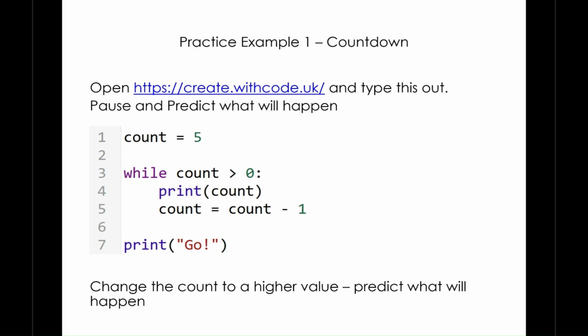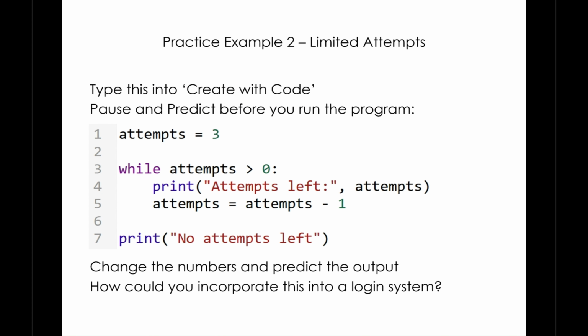Why not change the count to a higher value? Predict what's going to happen. Enter this into Create with Code, and then we can move on to practice example number 2. Practice example number 2, limited attempts. Type this into Create with Code. Pause and predict before you run the program.